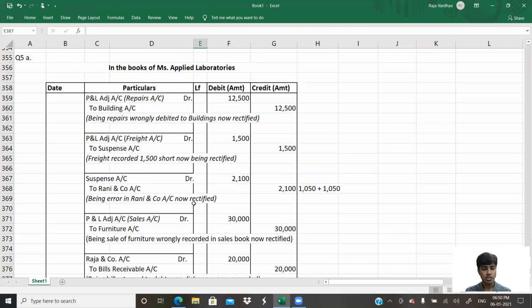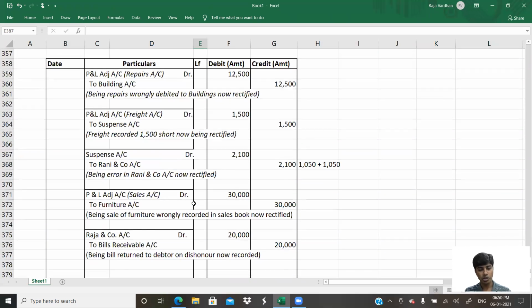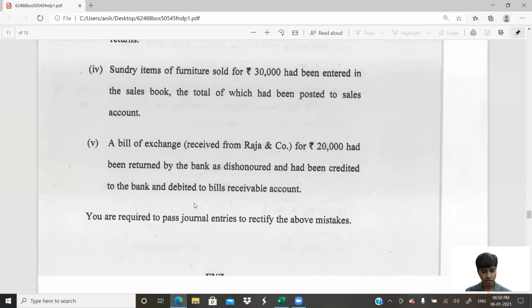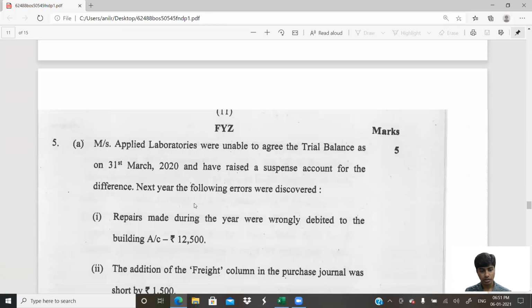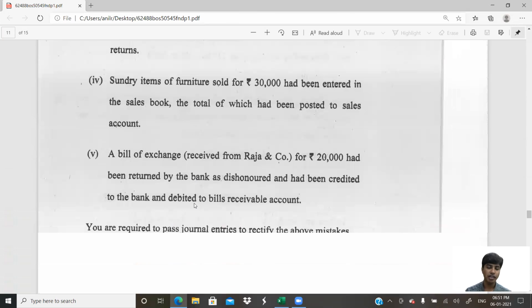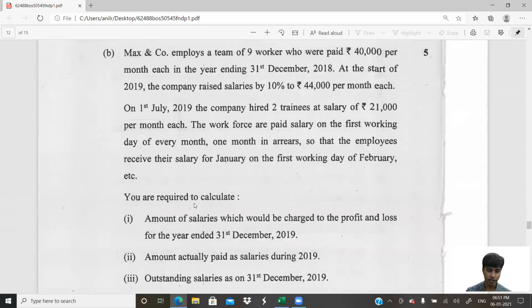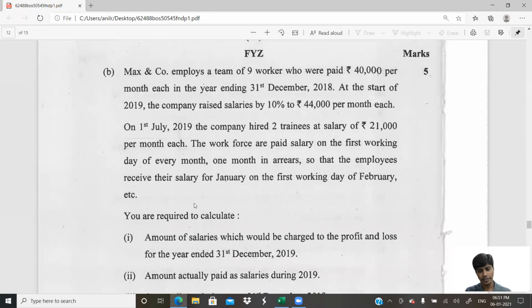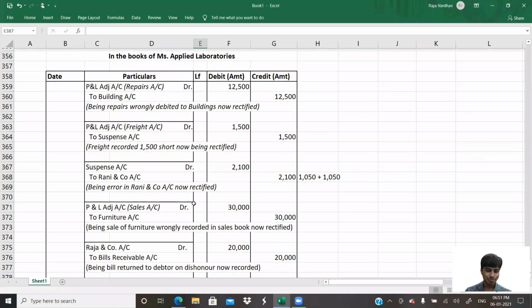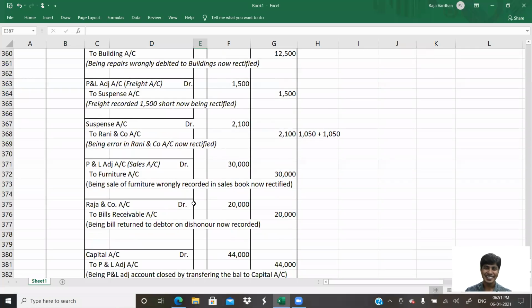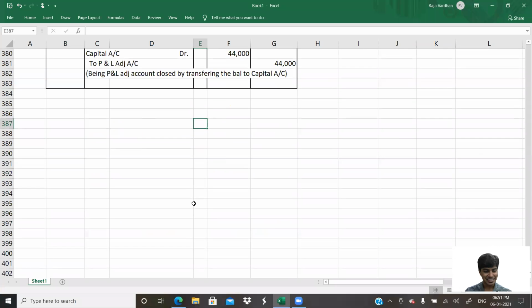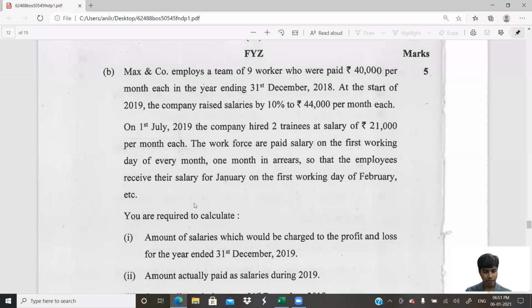So this is question number 5A. How many marks? I think it's 10 marker. 5 marks, 5 marks. Okay. 5 rectifications, 5 marks. Perfect. 1 mark for each of the journal entry. At the end, we'd have to only write. Yeah. Let's go to 5B.